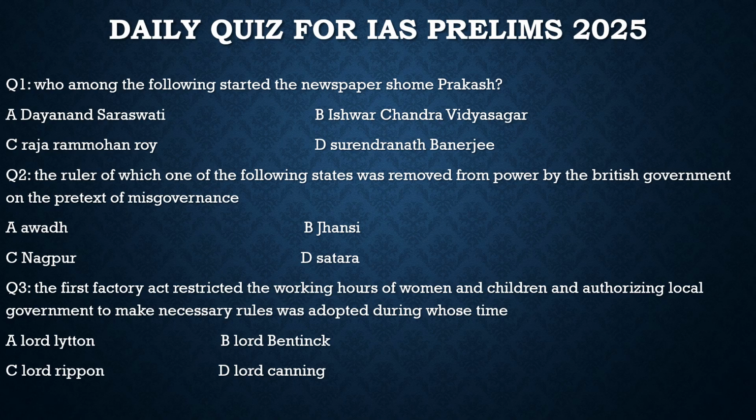Coming to question number three: the first Factory Act restricted the working hours of women and children and authorized local government to make necessary rules. Was it adopted during the time of Lord Lytton, Lord Bentinck, Lord Canning, or Lord Ripon? It is Lord Ripon. Whenever you find any question related to the British having done something good to Indian people, then if Lord Lytton is there and you don't know the answer, the best option would be Lord Ripon. So for question number three, the correct option is option C.